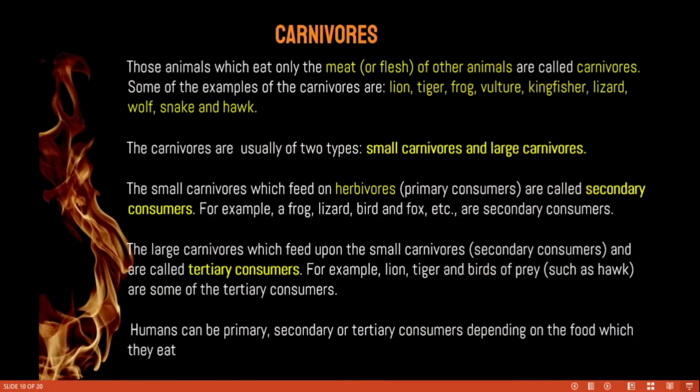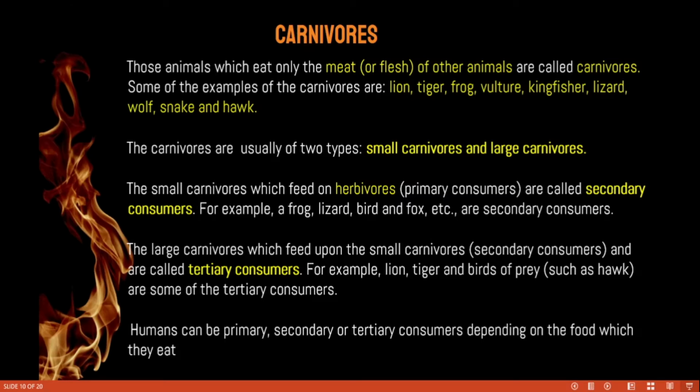Next, carnivores. See, animals which eat only meat or flesh of other animals are called carnivores. Carnivores are nothing but flesh eaters. That's all. Examples are lion, tiger, frog, vulture, kingfisher, lizard, wolf, snake, and hawk. So these are all the examples for carnivores.